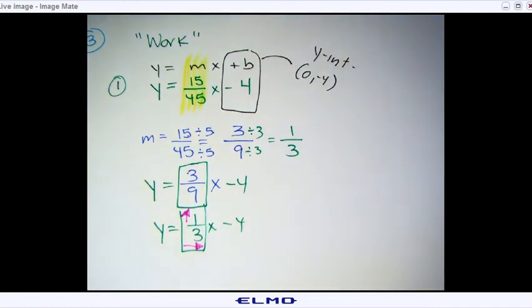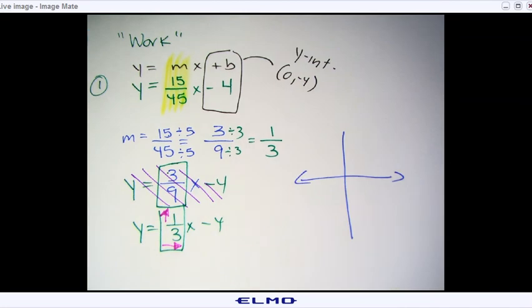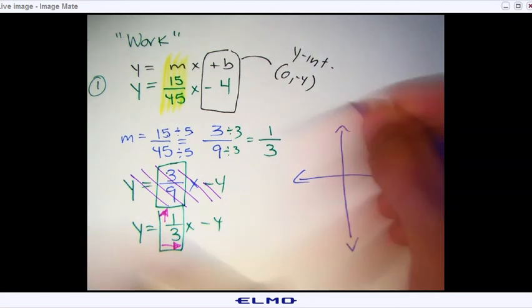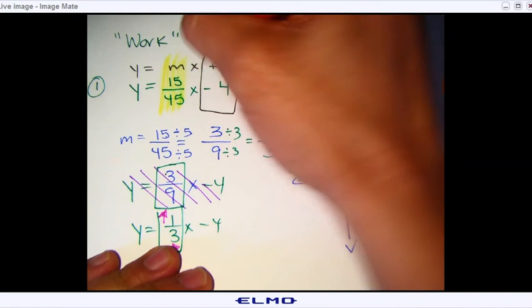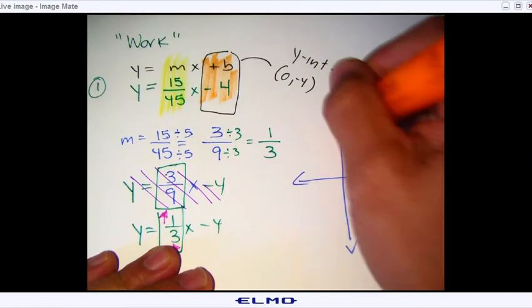So I'm going to go ahead and stop the video. You should know how to graph these because we did quite a few last week. So let me go ahead and check your work. Here we go. So how should the graph look? Remember, all you've got to do is start with your starting point. Your starting point is negative 4, right here on your y-axis.